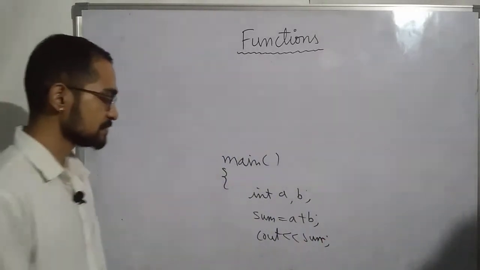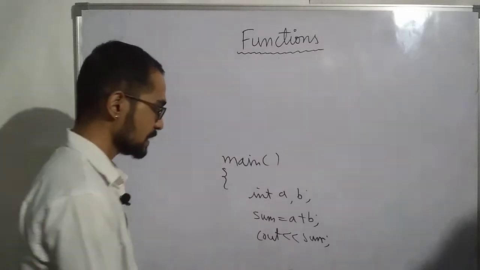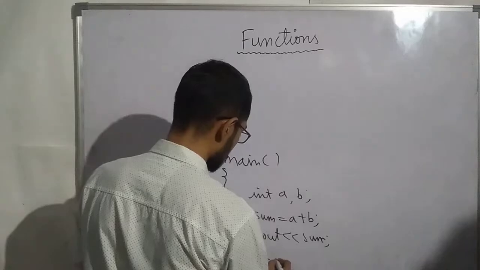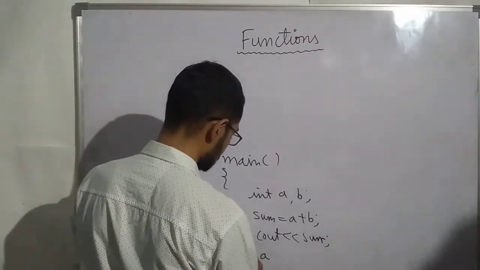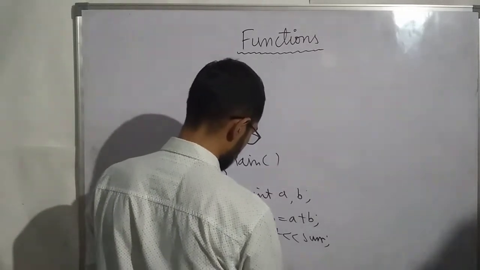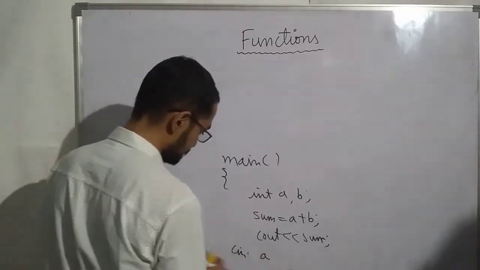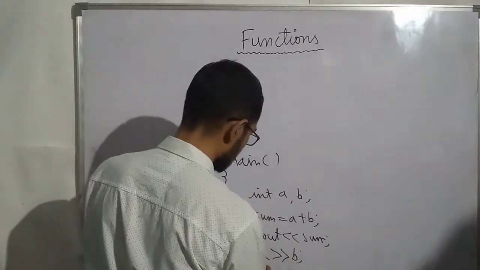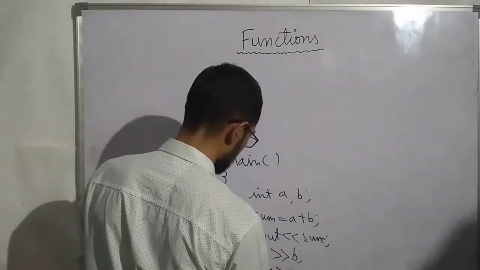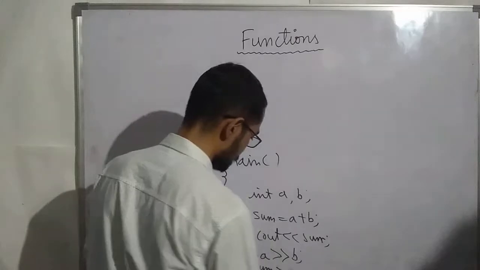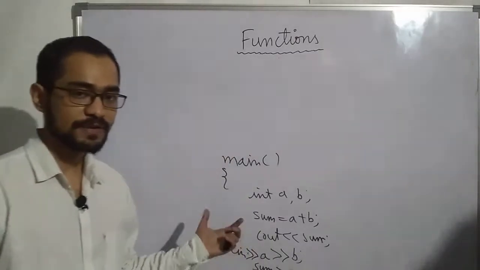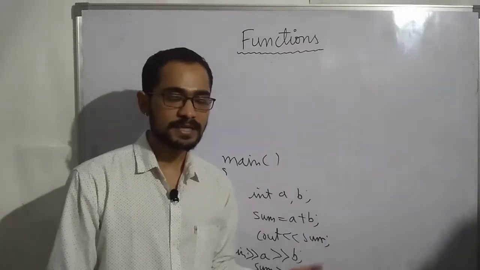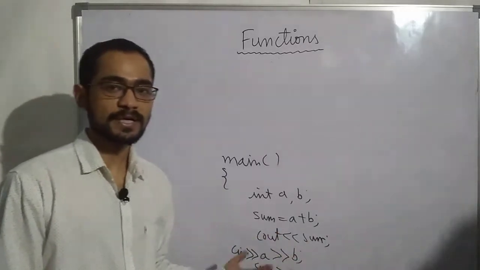Now suppose you want to add two more numbers, then again you have to write the same code. You have to write cin a and b, cin a, cin b, and then again sum, and then again cout, right? Okay, so again, if I want to add two more numbers, then I have to write the same code. So for adding more numbers we have to write the same code again and again.